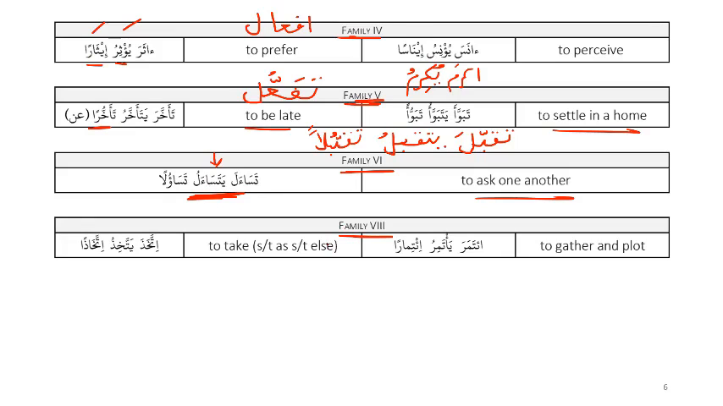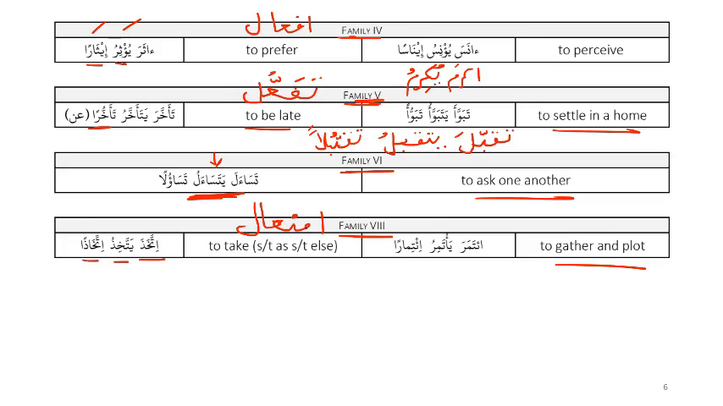And then family 8, ta'amara yata'amaru i'timaran, which means to gather and plot. Ittakhaza yattakhizu ittikhazan. I'll just tell you right now that this is bab ifti'al. So this is bab ifti'al. Okay, now this was sort of a refresher.